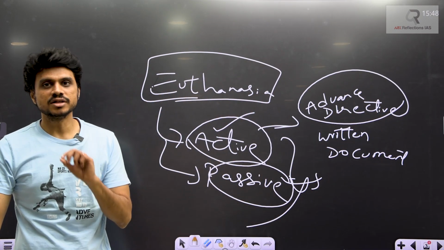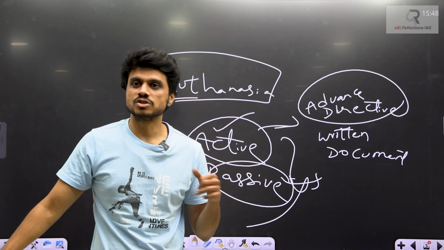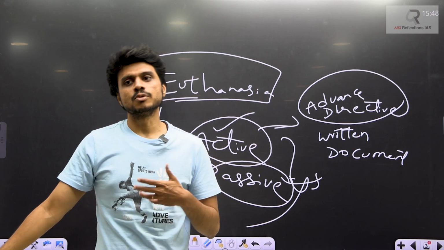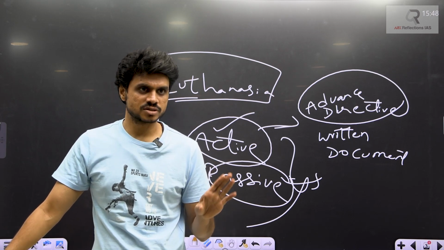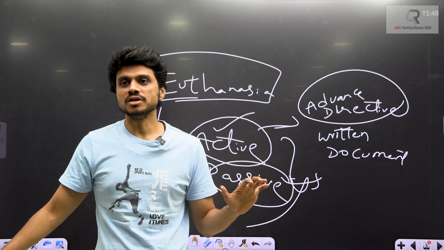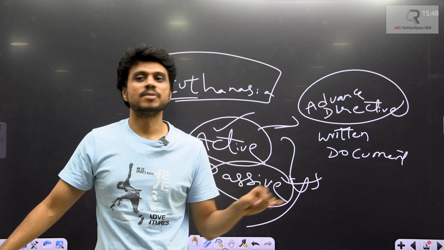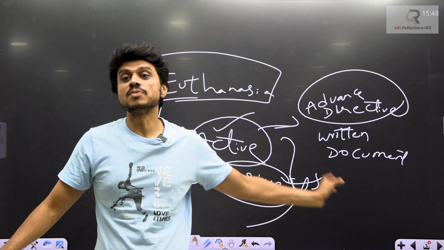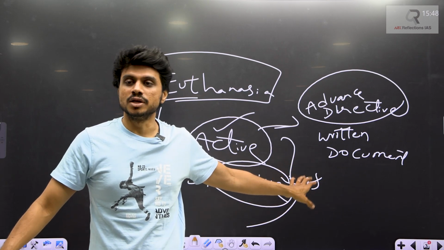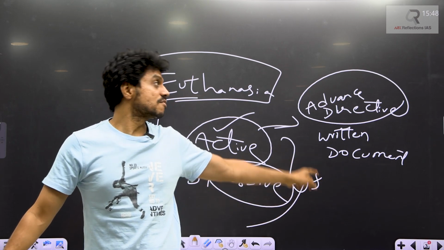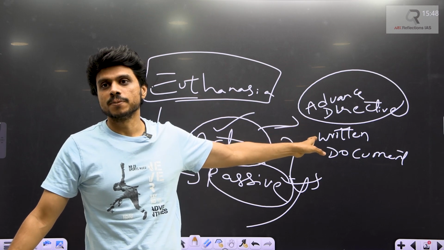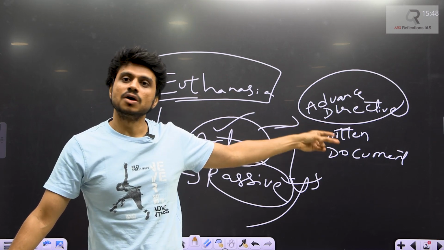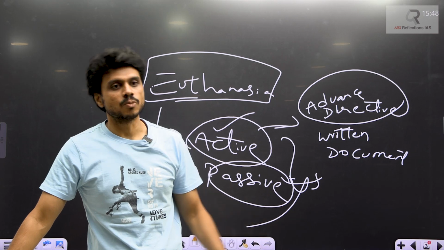So I have written and given a consent. Suppose I am going through some kind of surgery or medical illness. There is a possibility that I might get paralyzed or become so ill. Then beforehand I have written this advance directive that if that happens, remove the medical support.